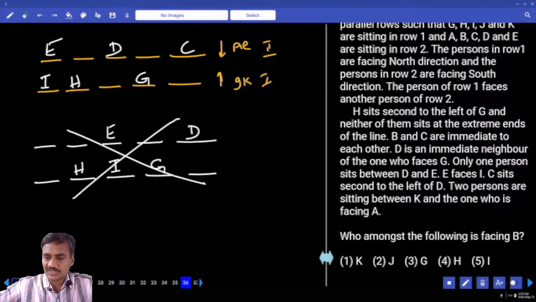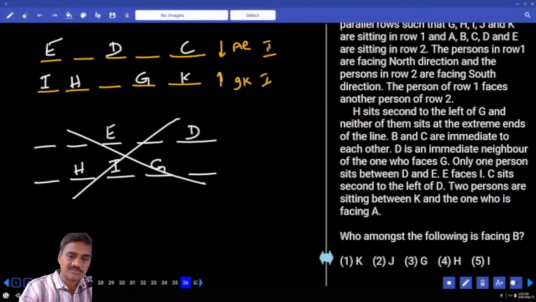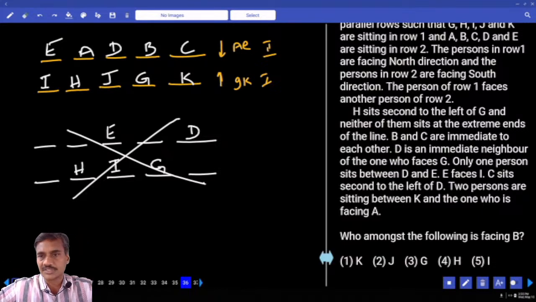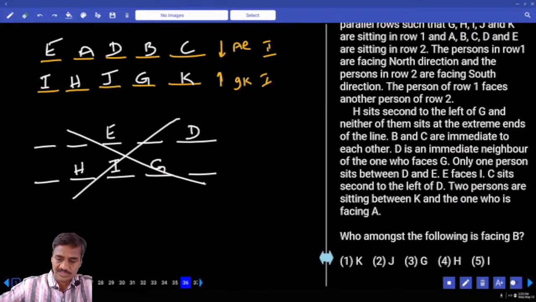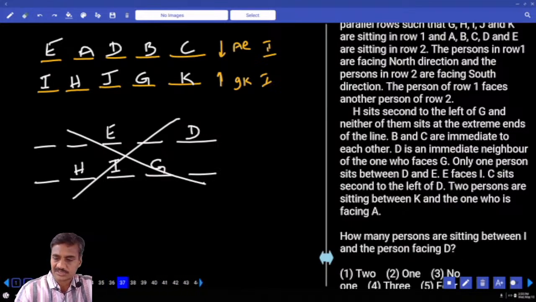And two persons in between K and the one who is facing A. And the one who is facing A and K, there must be exactly two persons. So K must be here and A is here. If A is here, A, B, C, D, E, and in this one, G, H, I, J. Then who among the following is facing B? G, that is choice 3, question number 36.